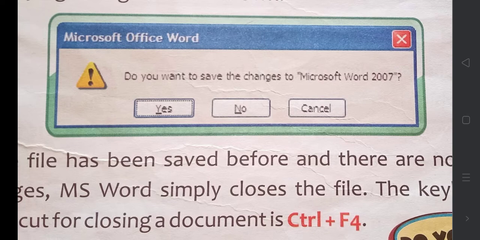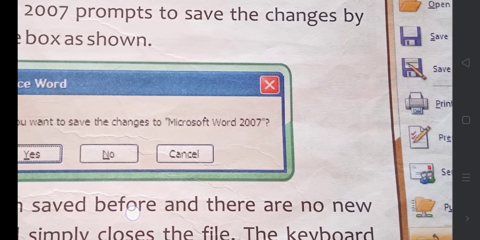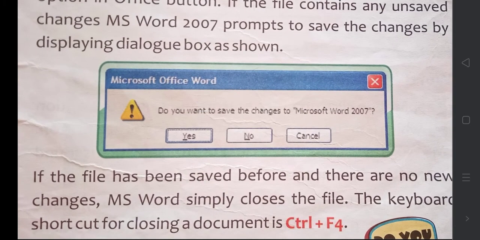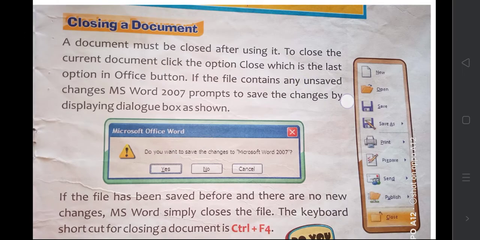It will prompt you to save if you have any unsaved changes. If you want to save, you can click on yes. If you don't want those changes to be saved, then you will click on no. Or if you don't want to close at all, you will give cancel. If you are giving cancel, the document will not be closed. Then the keyboard shortcut key is Ctrl F4. Ctrl F4 also will close the present document.